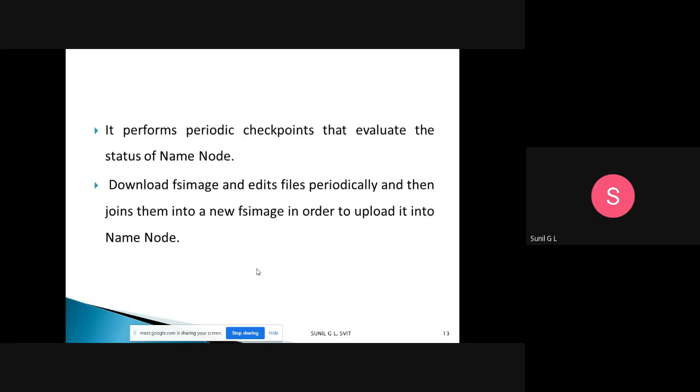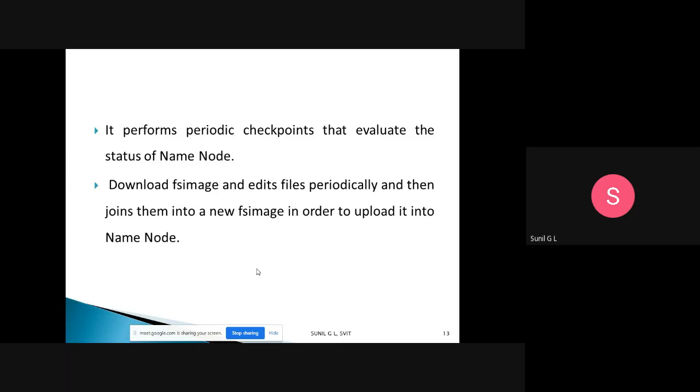The secondary name node performs periodic checkpoints that evaluate the status of the name node. It periodically checks whether a file has been deleted or rewritten, and whether the size of a file has increased or decreased. Everything is evaluated by these periodic checkpoints. It also downloads the FS image. The FS image is the whole file structure of the file system, which we can take from the FS image.